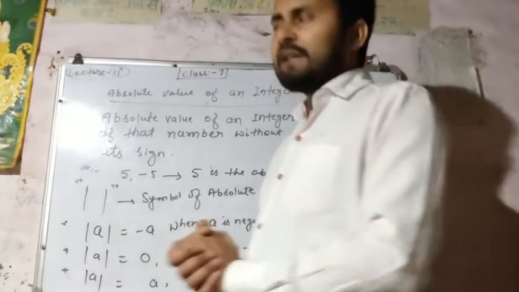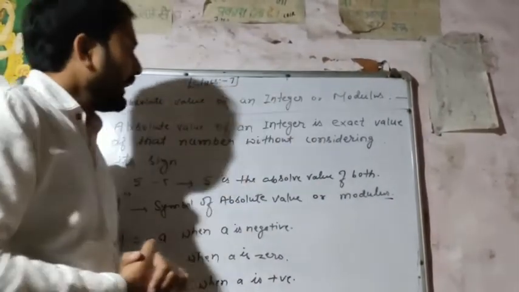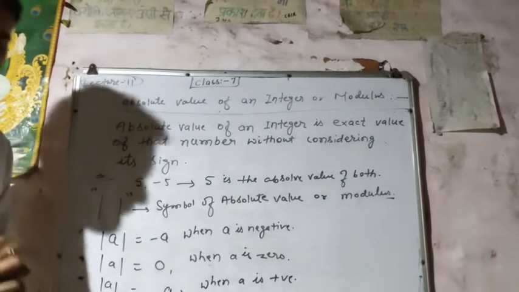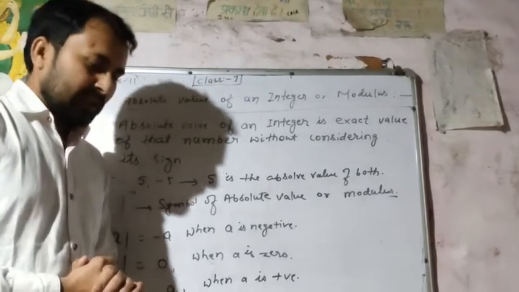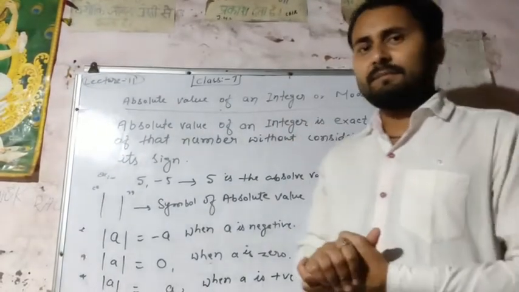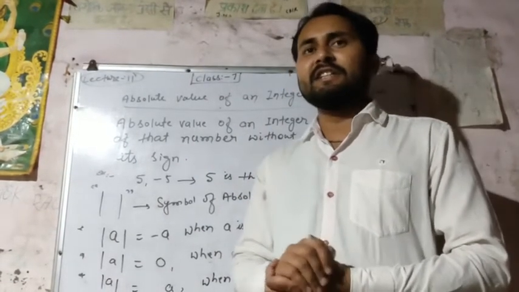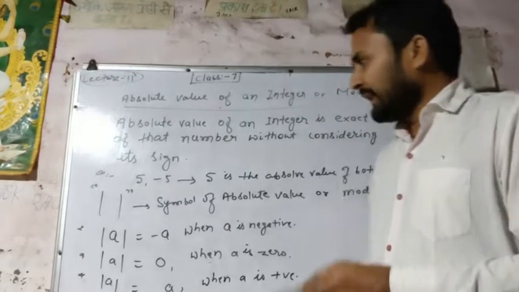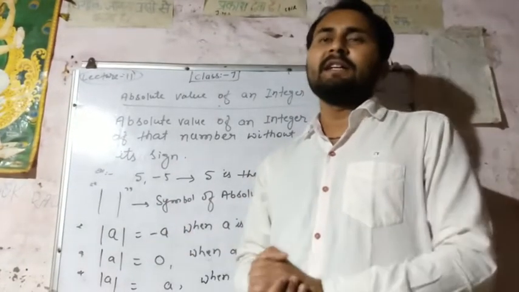Here one thing that we have to think about is what is absolute value and what is modulus. Actually, absolute value means you have seen lots of times some different types of integers written there, that is 5, minus 5, minus 7, minus 2, minus 10, minus 100.